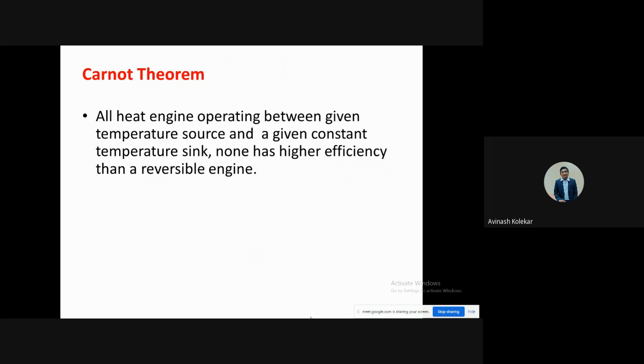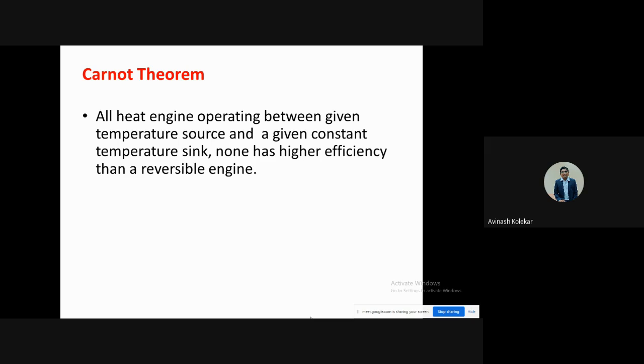What does that Carnot theorem say? Carnot theorem says that if you have a fixed source temperature and fixed sink temperature, meaning T1 and T2 are fixed, and in that temperature range n number of heat engines are working, then out of those, the reversible engine will give you the maximum or highest efficiency.